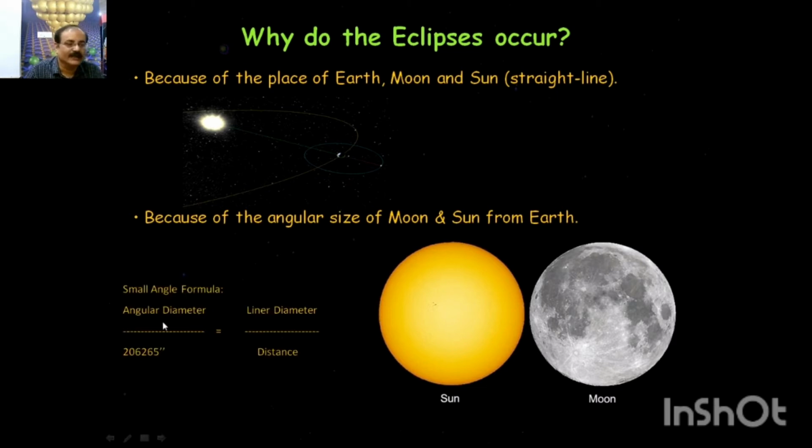So we can calculate the angular diameter at various locations. The formula goes something like this: angular diameter divided by 206265. Now this is a very unique number. It is how many arcseconds there are in a degree. If you calculate it, you will find it. So it is a conversion factor, and this ratio is equal to linear diameter divided by distance. If you calculate this, you get the angular diameter of a particular object.